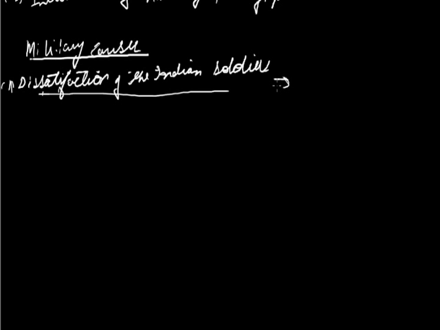Naturally, if any injustice is done to anybody, they are dissatisfied. Indian soldiers were dissatisfied because there was a wide disparity in their income. Wide disparity in income means the ratio of the income of an Indian sepoy to a British soldier was 1 to 100.